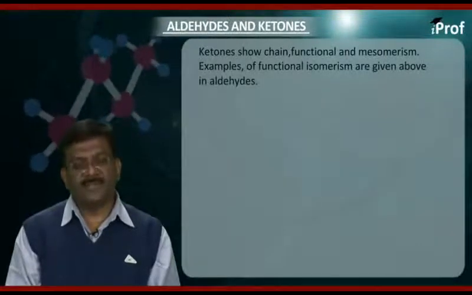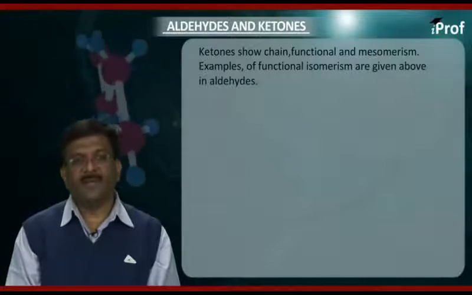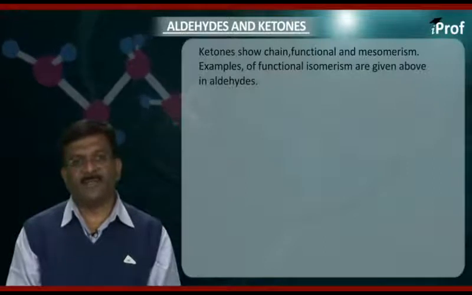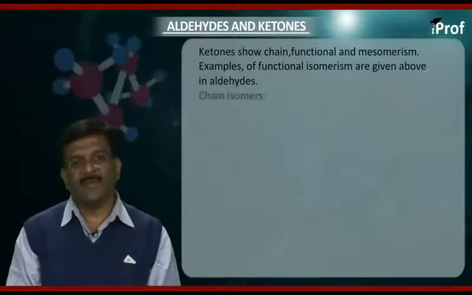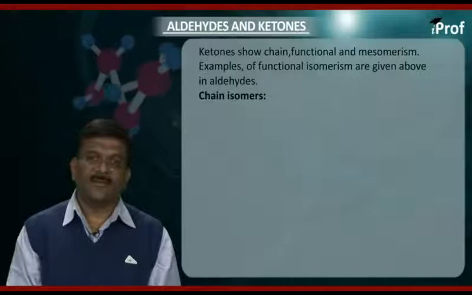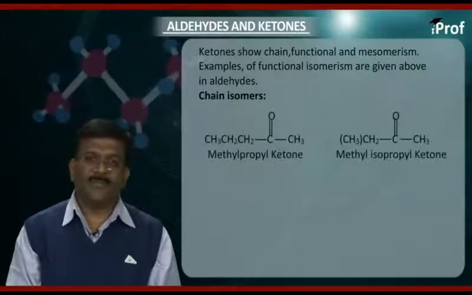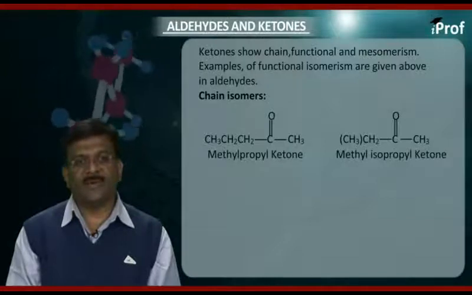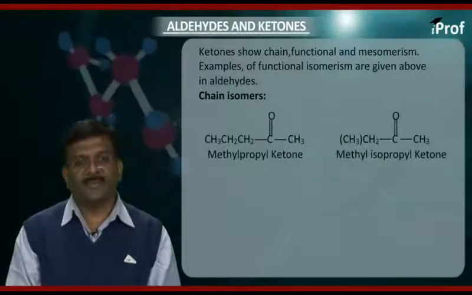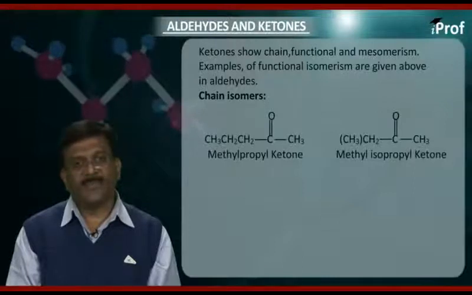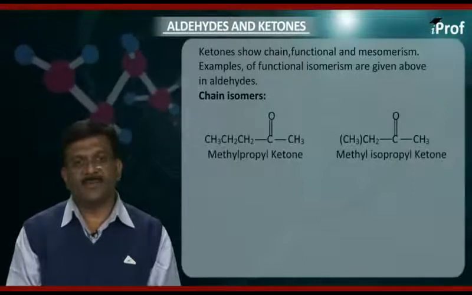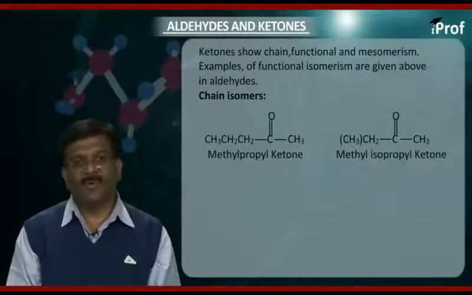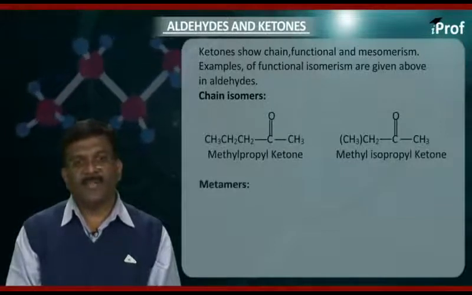Ketones show chain, functional and metamerism. Examples of functional isomerism are given with aldehydes. The chain isomerism: the formula CH3CH2CH2-C=O-CH3, this is methyl propyl ketone, which shows chain isomers with (CH3)2CH-C=O-CH3, methyl isopropyl ketone.